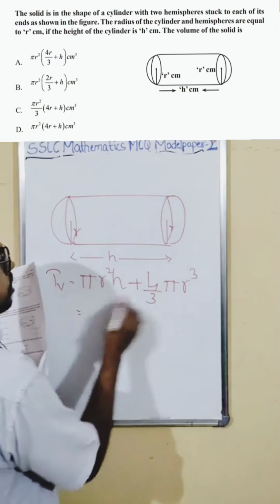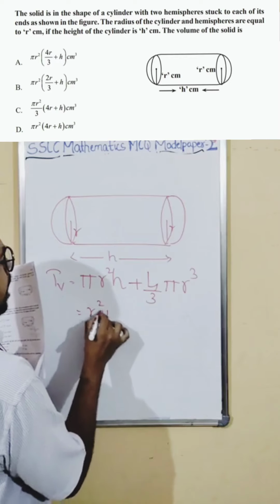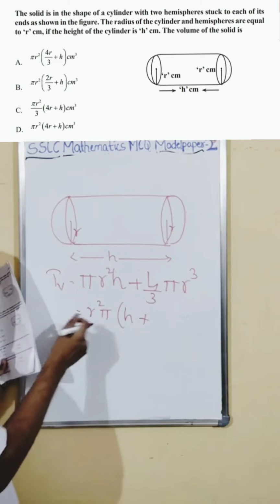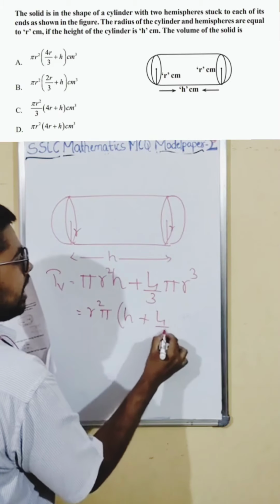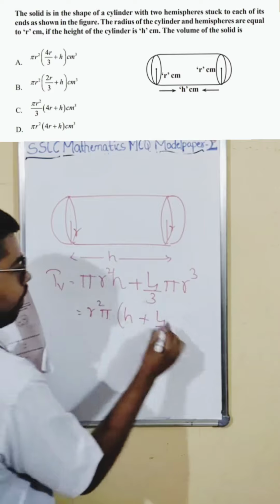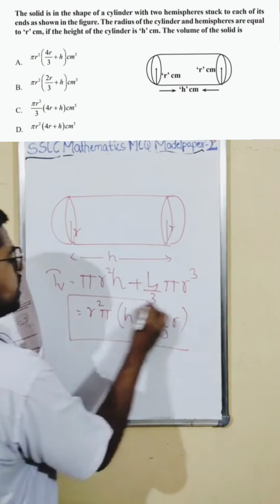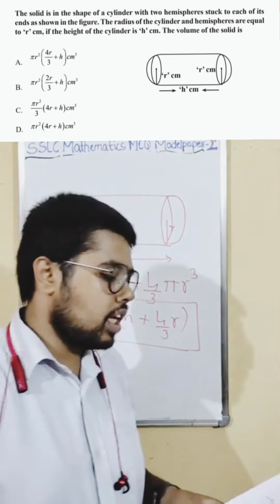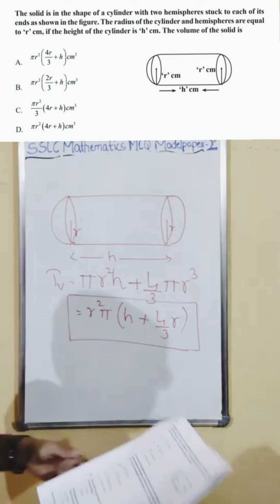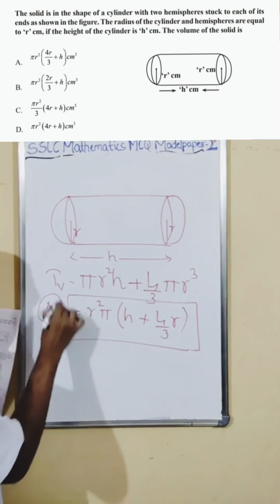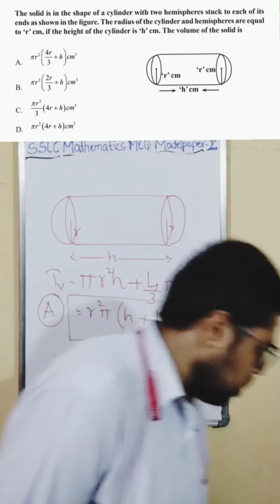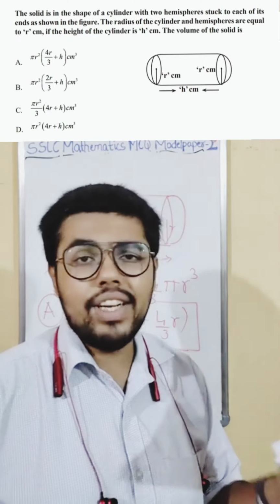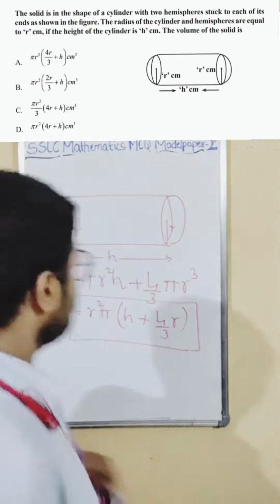Now take out what is common. Pi and r square are common, I will take them outside. What remains is h here, and 4 by 3 will remain like this, with only 1 r. This is the maximum you can simplify. If you search the options, option A satisfies this, so option A is the right answer. Again I told you, you must know the formula. Without knowing the formula, you can't even attempt any questions from here.